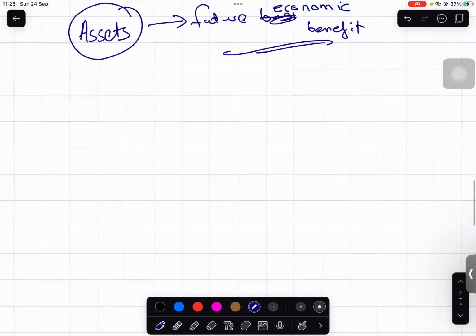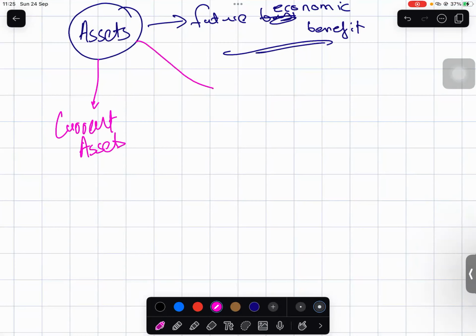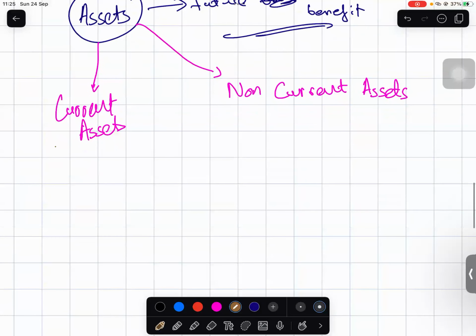Now assets have two kinds. The first one is the current assets. The second one is the non-current assets. So the current assets have a life of less than 1 year, and non-current assets have a life of greater than 1 year.